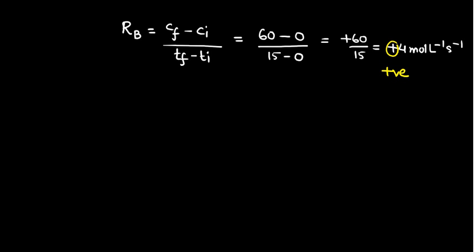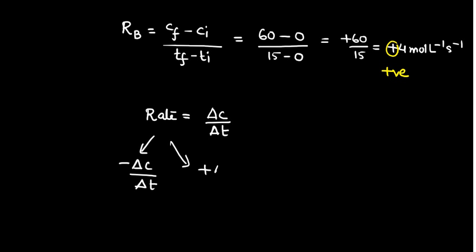From the sign only we can make out for which entity the rate is specified, whether it's for reactants or for products. So rate can in general be specified as change in concentration with respect to time, so it is delta C by delta T. With respect to reactant, we will write it as minus delta C by delta T, and with respect to product, we are going to write plus delta C by delta T. This is for an appreciable change in concentration with time.